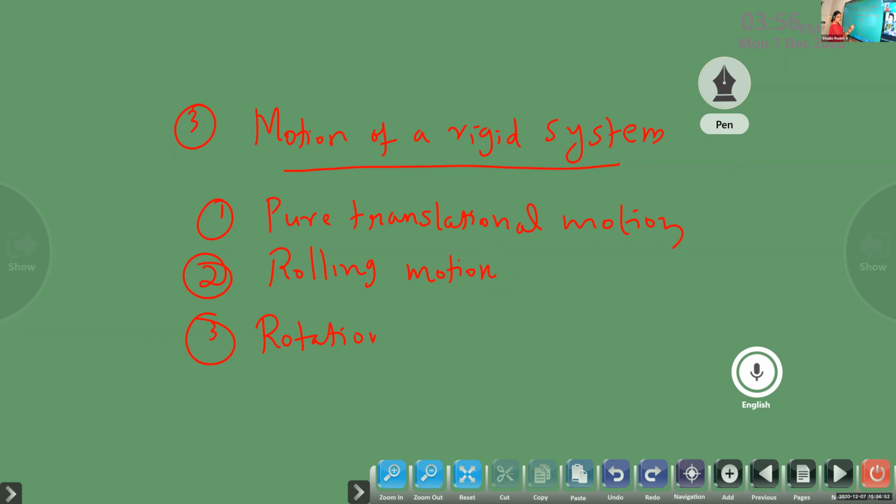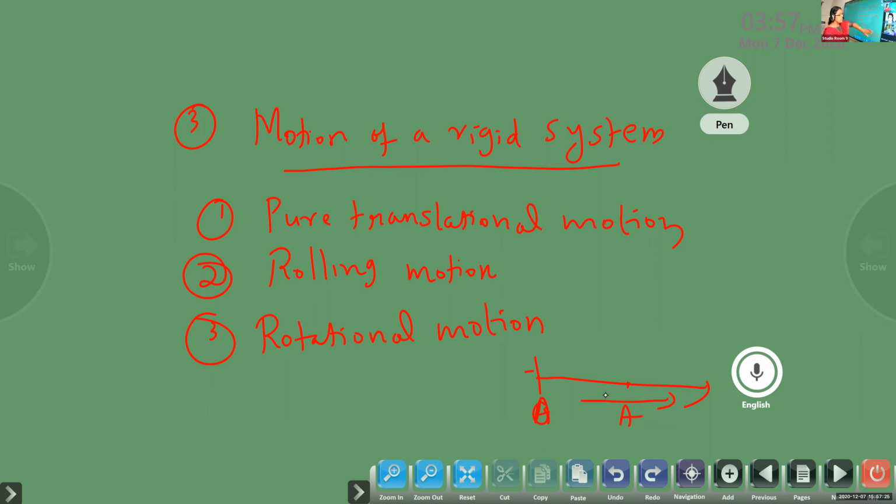So in the major part of this chapter, you are studying the rotational motion of a rigid system. So these are the three types of motion of a rigid body: pure translational motion, rolling motion, rotational motion. Pure translation means it is a straight line motion. If a particle is moving in a straight line, then we can call it a pure translational motion.